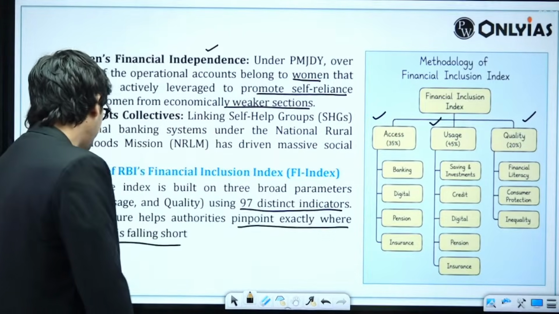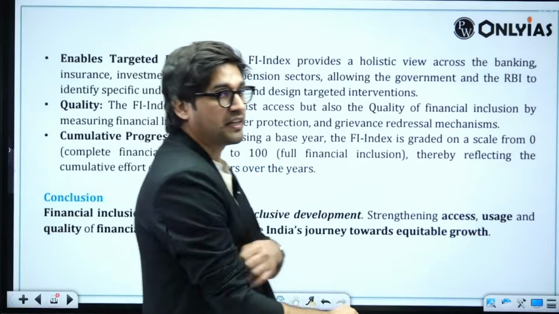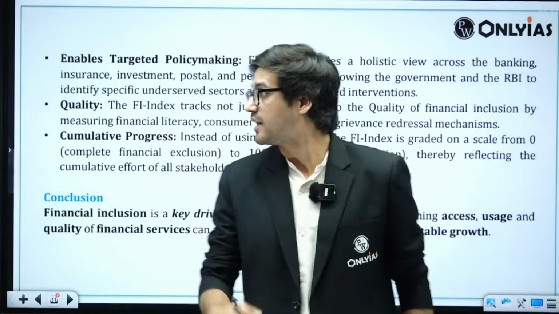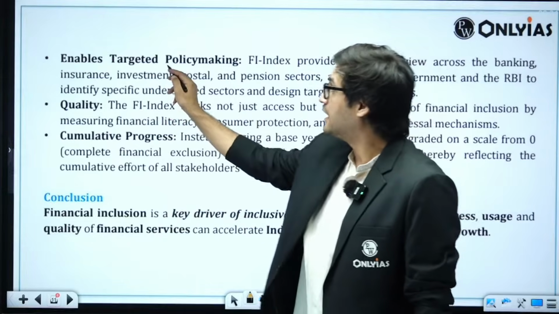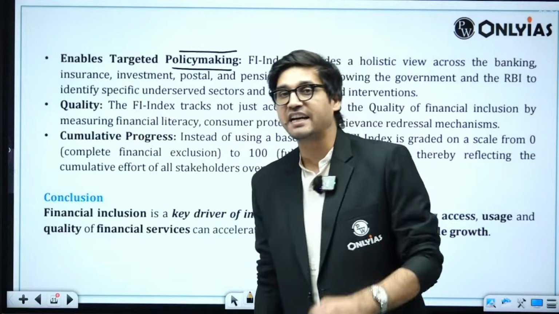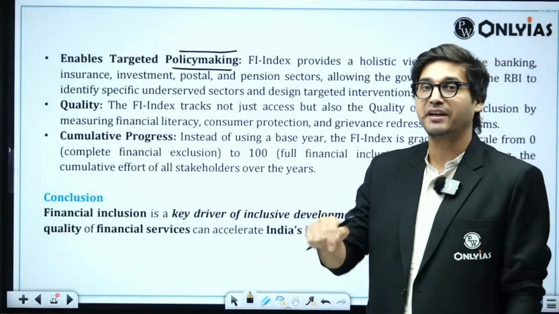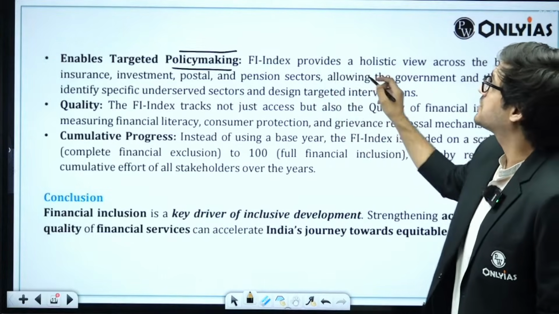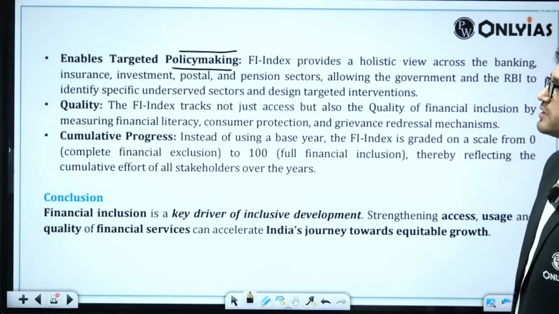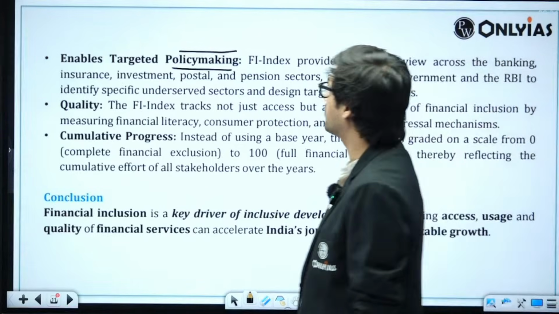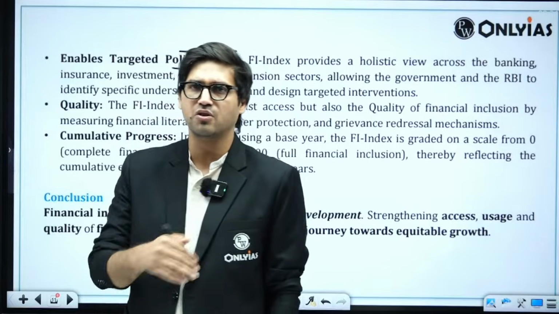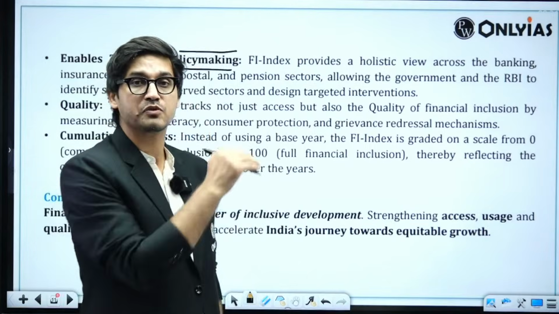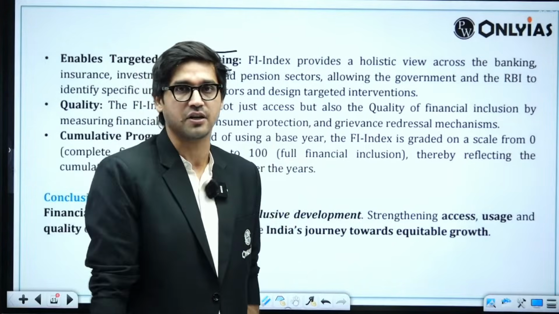Now, once you have identified critical, crucial gaps, thereafter you have to plug those gaps as well, which means now policymakers can create very, very targeted policies depending upon the gaps that they have identified. FI Index provides a holistic view across the banking, insurance, investment, postal, and pension sectors. That means it does not include only banks, it includes banks and other financial institutions as well.